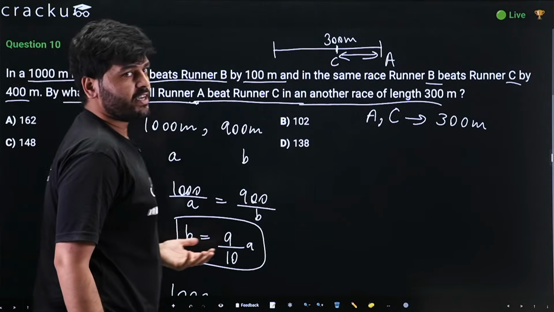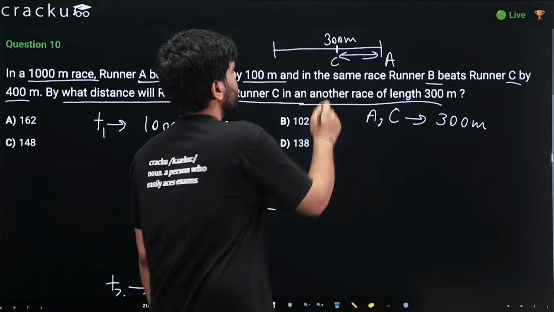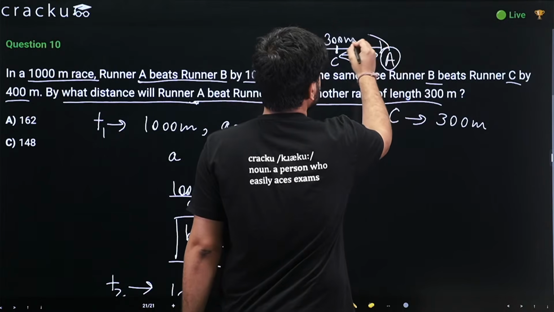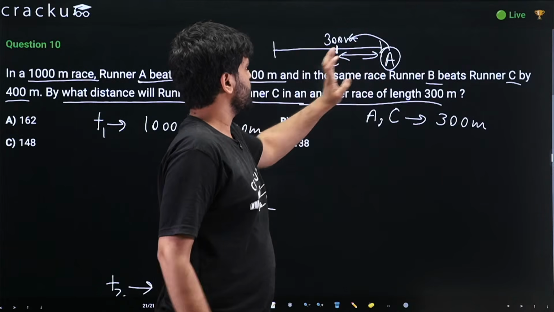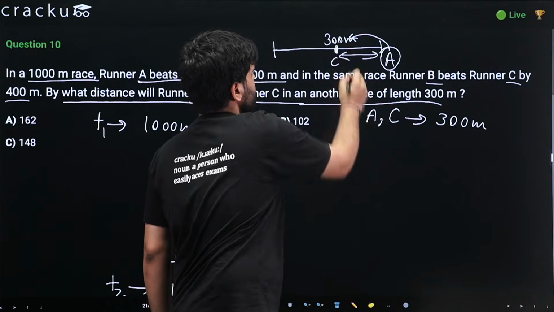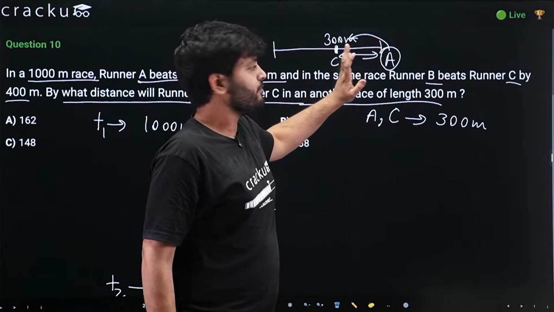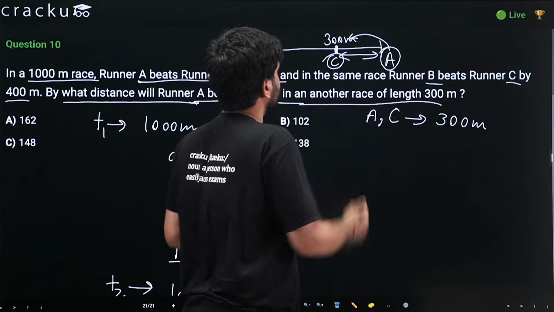So how can we really solve this? How can we approach this? What we will do is that we will calculate the total time for A to complete this. In that same time, when A completes this, C is somewhere around here. So we will get the time and we will multiply the time by speed of C to get the distance here.